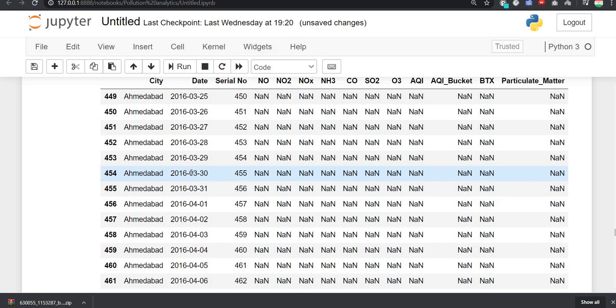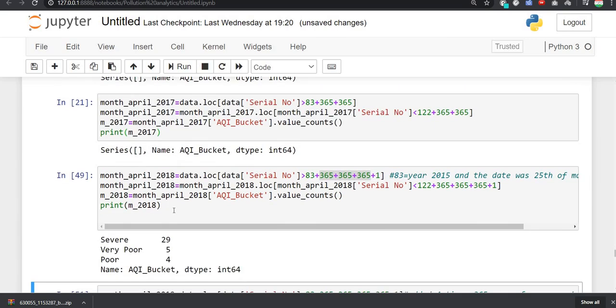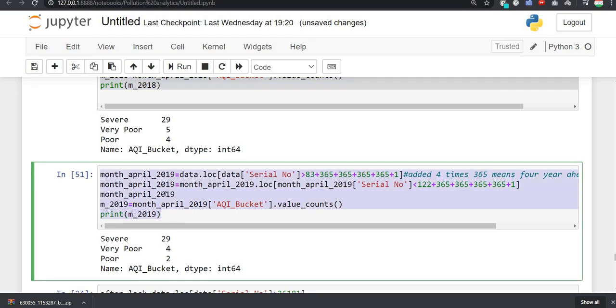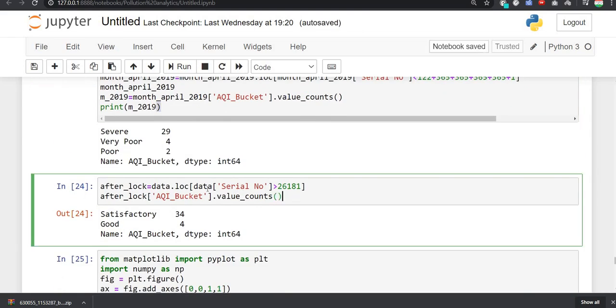Since for 2016 and 2017 we are having a lot of null values, we have not calculated it for those, but we have seen the effect for 2018, 2019, and 2015 also, as we were having all the values for these years. So we got that the air condition for that particular month was not good. Now we will see the values for the year 2020, after which lockdown was established, to check whether the claim of reduced air pollution is really correct or not.